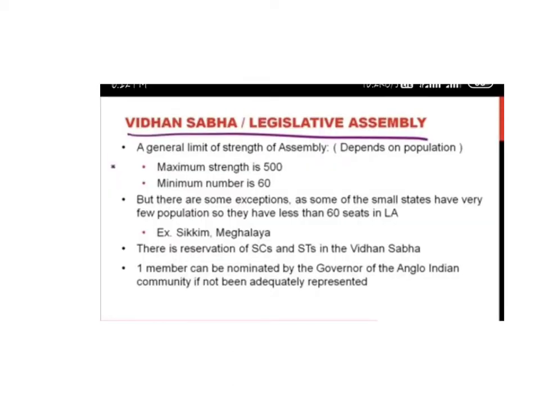As we discussed, the general limit of the strength of the assembly depends on the population.